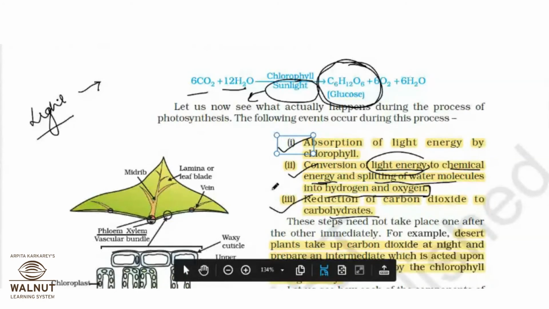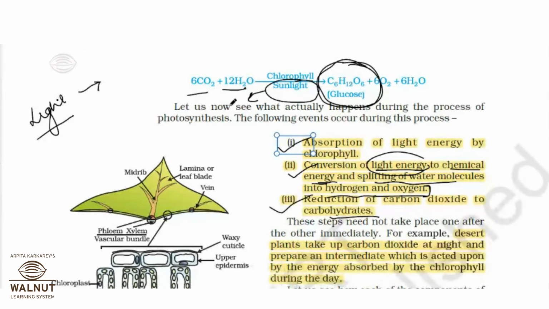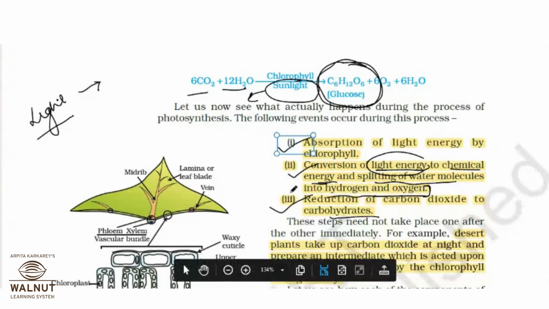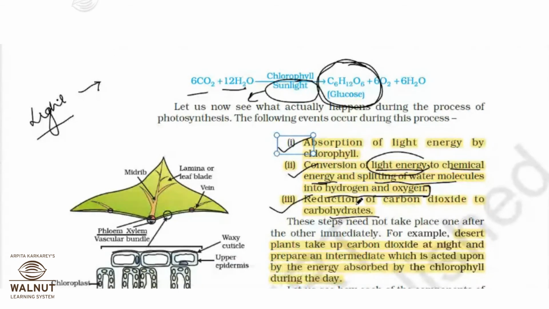So in MCQ they do ask what are the three steps that take place in photosynthesis, and where you can go wrong, that I will also tell you. They will print point number 1 and point number 2 as it is, no change. In the option they will print it as it is. They will make the changes in option number 3, where they will change this word reduction into oxidation, and there you people will make a mistake.